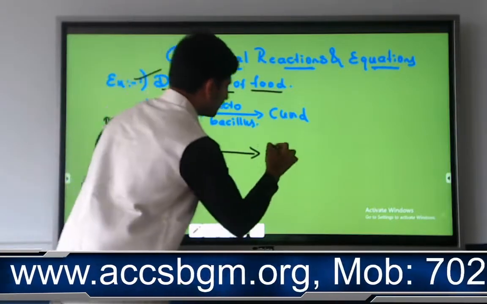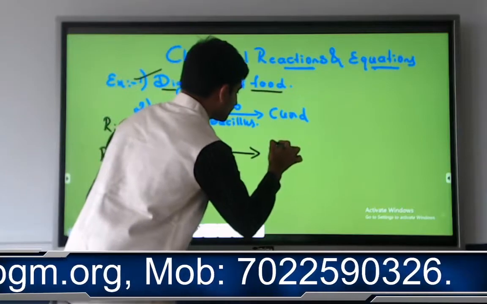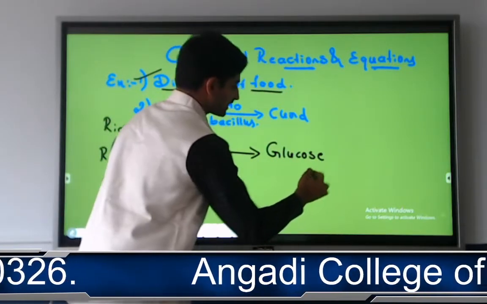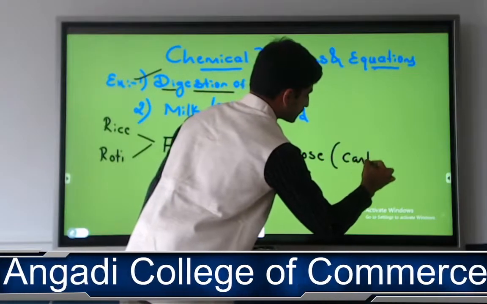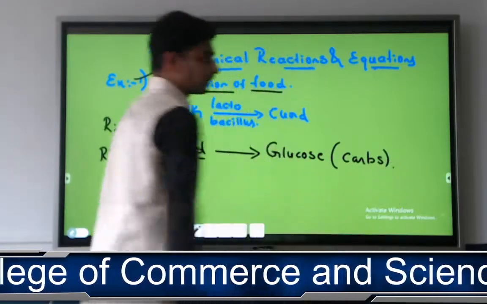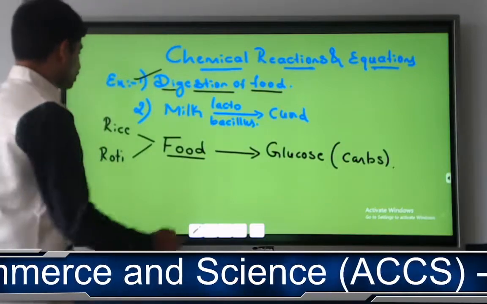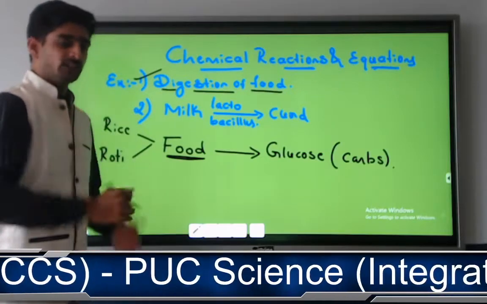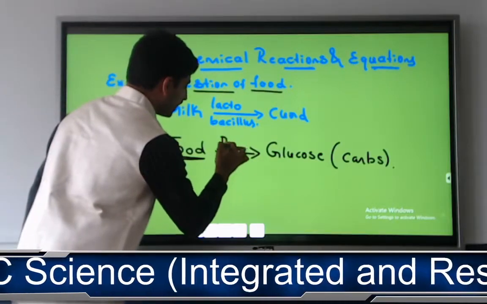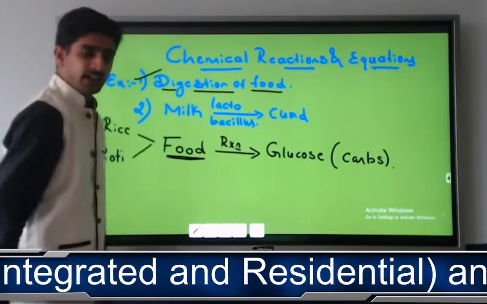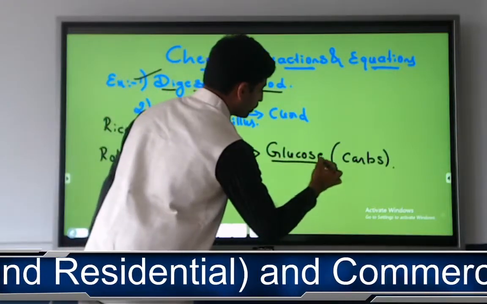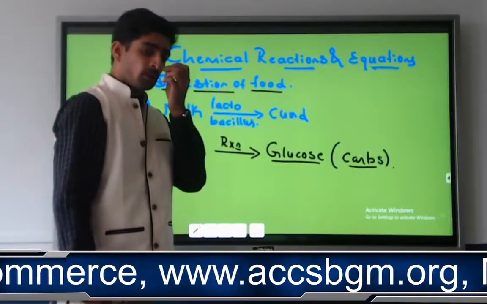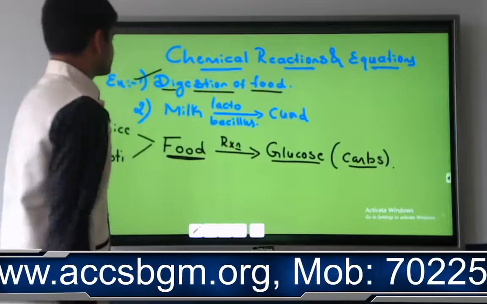So I can consider one example. It will get converted into glucose, energy, which comes under carbohydrates. So whatever food we intake undergoes a reaction and gets converted into what? It transforms into glucose, which is a carbohydrate. It also gets converted into proteins. This is the first one.